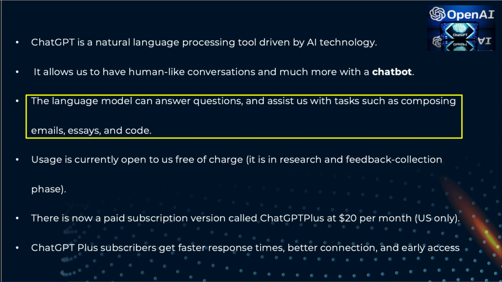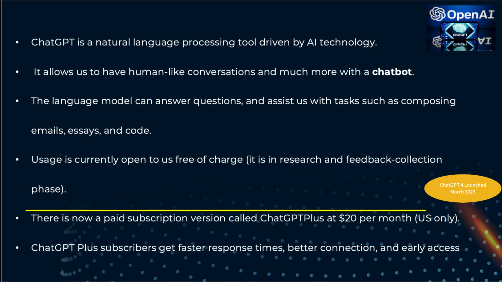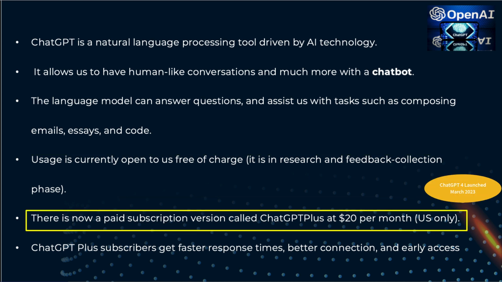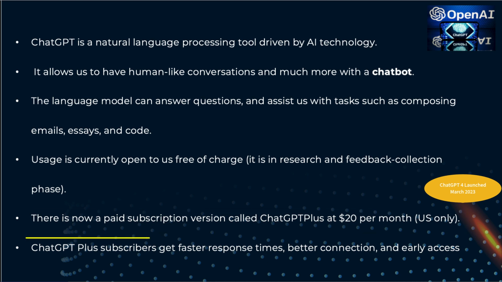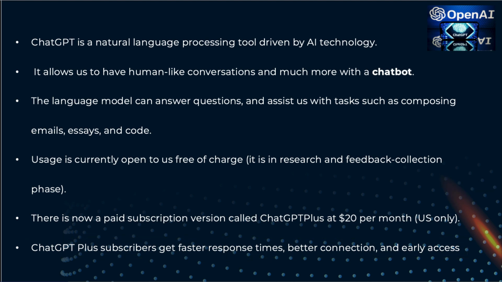or answers to questions. So the usage is currently open to us free of charge because it's in research and feedback collection phase at the moment. There is a paid subscription version called ChatGPT Plus at around $20 per month, but it's only in the US. ChatGPT Plus subscribers get faster response times, better connection, and early access to new features. Because sometimes when we use the free version, we can't really get on.